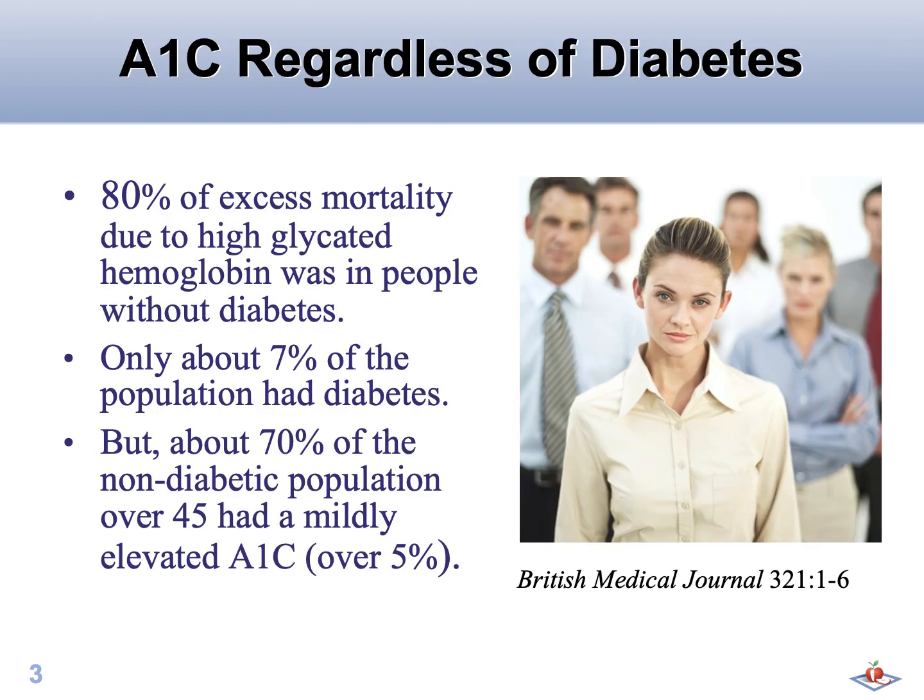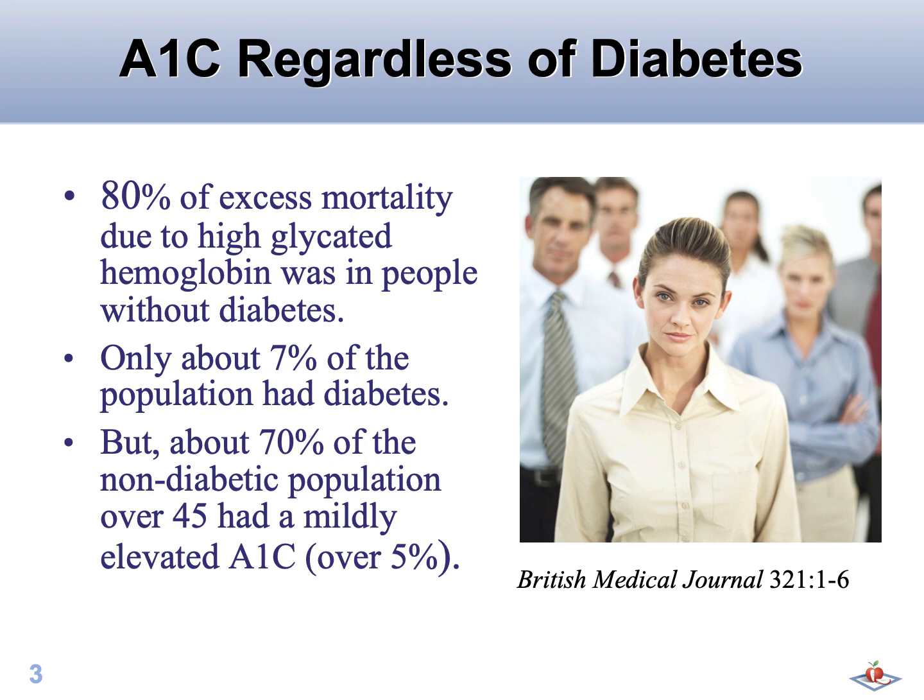In one study, the authors made an important observation. They found that 80% of the extra risk of dying linked to a high glycosylated hemoglobin, which is 5 or higher, was in people who didn't have diabetes. Surprisingly, only about 7% of the people in the study had diabetes.